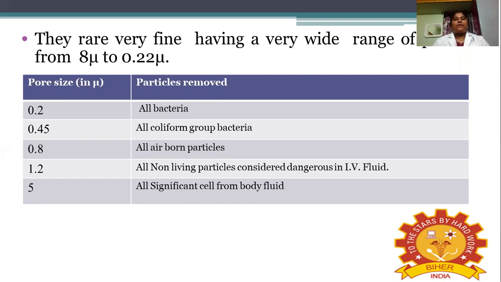These membrane filters themselves have different pore sizes. So we are going to see what characteristic each pore size shows. If it has 0.2 microns, it will remove all the bacteria from the filtrate. If the pore size is 0.45 micron diameter, we can remove the bacteria belonging to the coliforms. And at 0.8 microns pore size, we can remove all airborne particles.